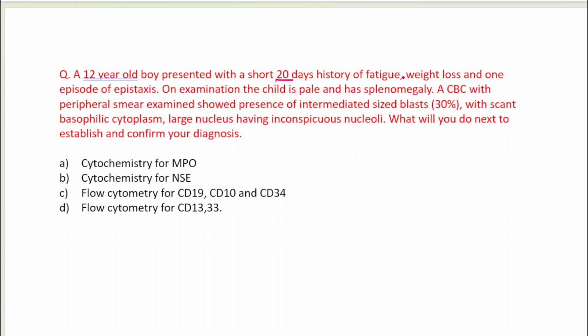Now the last question that I want to discuss: a 12-year-old boy presented with a short 20-day history of fatigue, weight loss and epistaxis. Child is pale, has splenomegaly, and CBC shows intermediate size blasts with scant cytoplasm and inconspicuous nucleoli. What are you going to do next? So I have a 12-year-old child, okay. So in a child it is usually going to be ALL, with an acute history it is going to be ALL. In the blasts, they have written the description that they have inconspicuous nucleoli, no mention of Auer rods, then probably I am dealing with ALL.